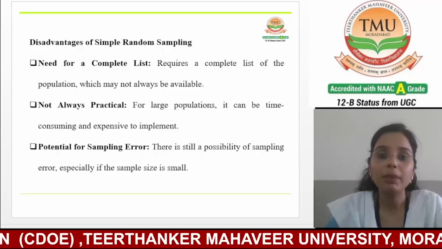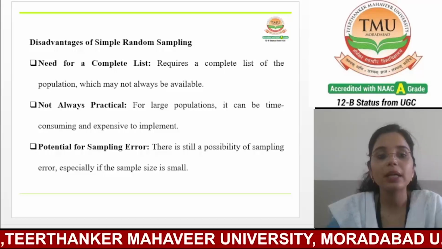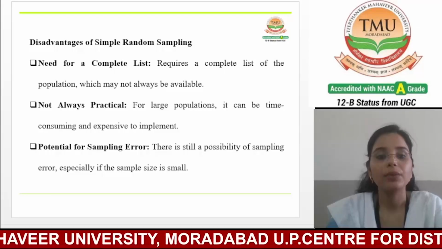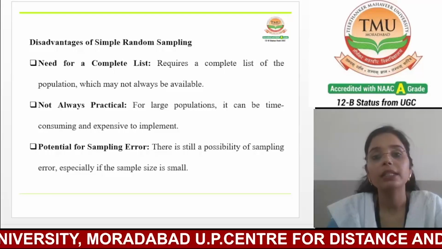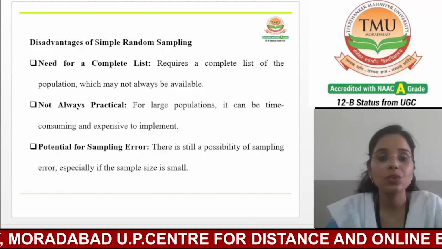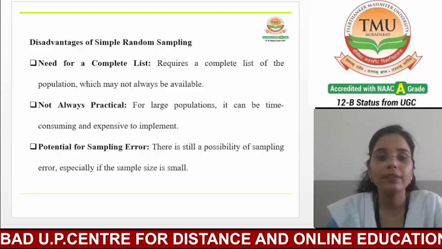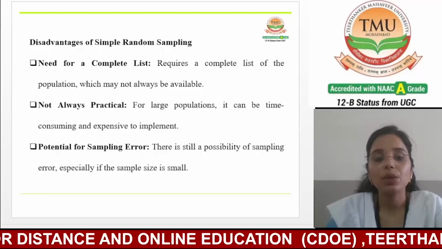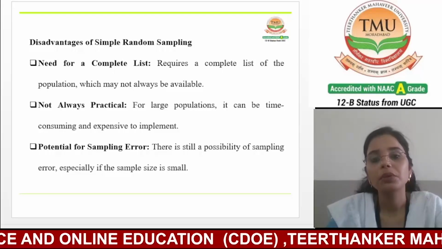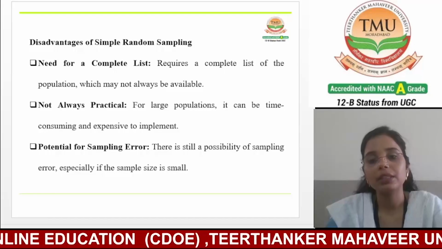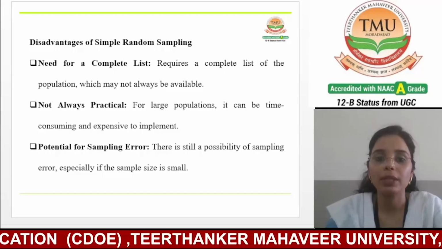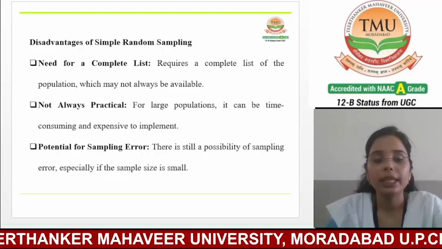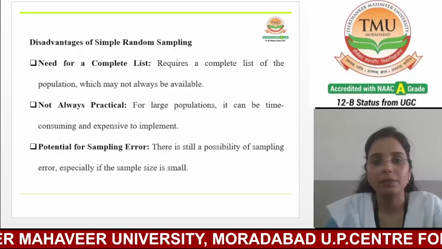That means simple random sampling requires a complete and accurate list of the population, which can be difficult to obtain. In some cases, it may be challenging to identify and list every individual in the population, especially if it is large or distributed. So, it requires a complete list of the population, which may not always be available.